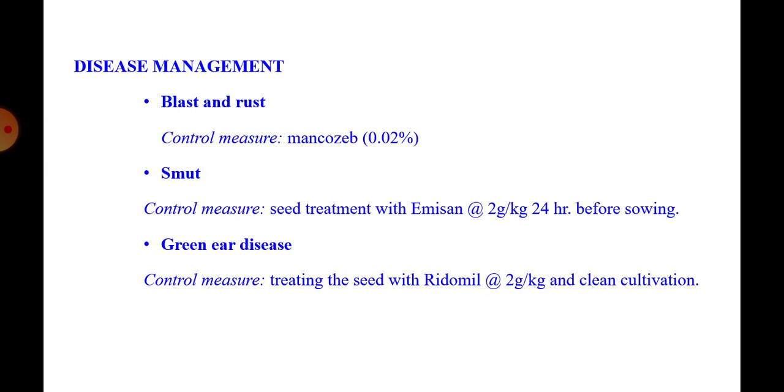Disease management: blast and rust. To control blast and rust, spray mancozeb at the rate of 0.02%. Smut: to control smut, seeds should be treated with emulsion at the rate of 2 gram per kg 24 hours before sowing. Green ear disease should be controlled by treating the seeds with Ridomil at the rate of 2 gram per kg of seed and clean cultivation.